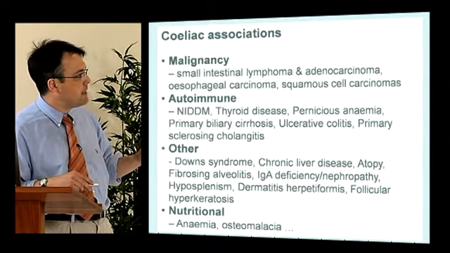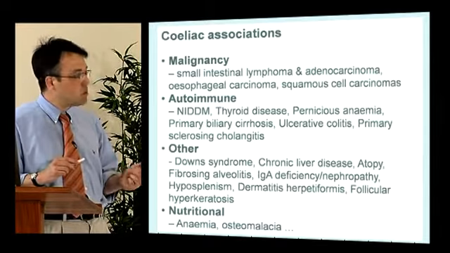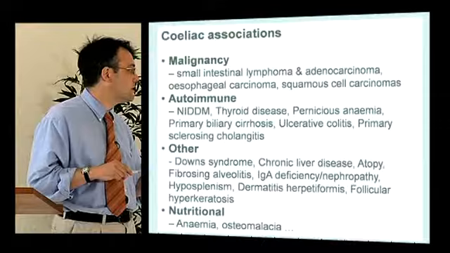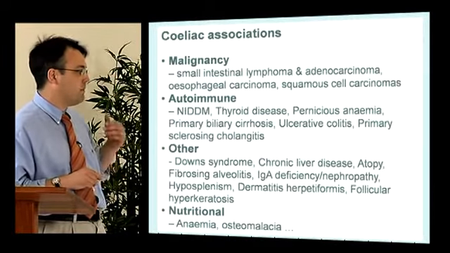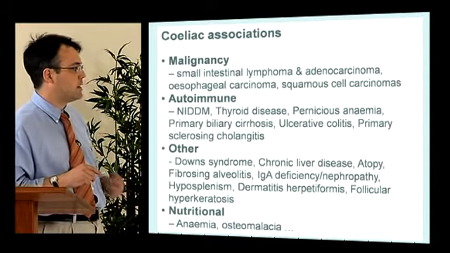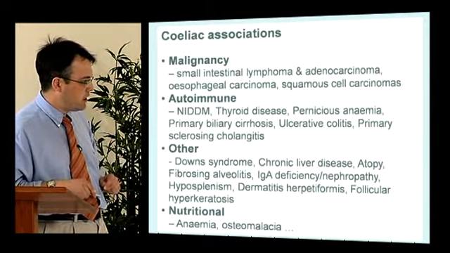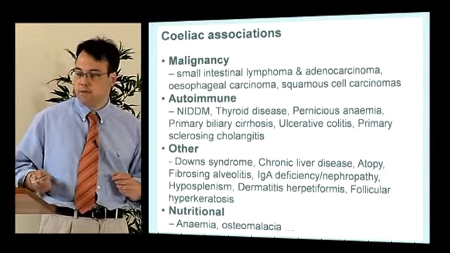There are also a number of autoimmune conditions that are more common, particularly the single organ autoimmune conditions that tend to go together, such as PBC, thyroid disease and diabetes. And you may be aware of an association with Down syndrome, a number of other connective tissue and autoimmune diseases, dermatitis herpetiformis, and of course the association with nutritional problems such as anemia and bone thinning, as we've discussed.